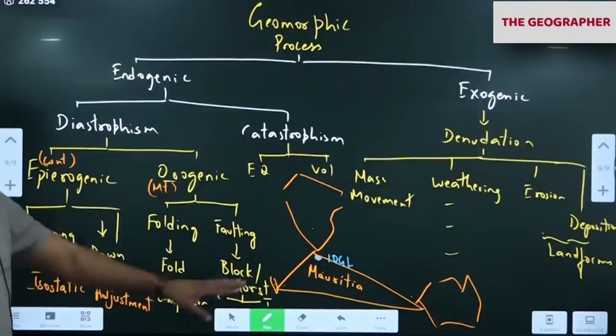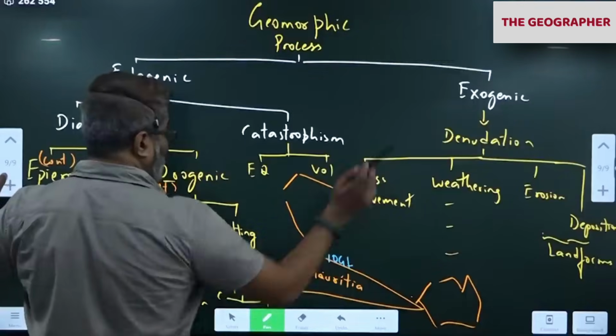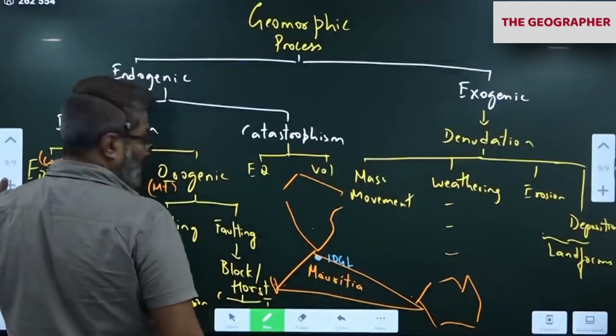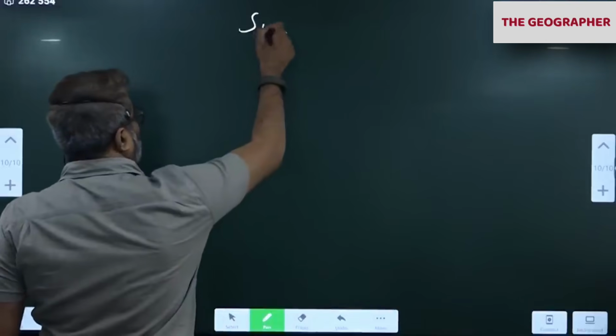This topic is important. So geomorphic processes we have covered. Next, give the heading soil. Let's complete soil and then come back. Landforms we will cover after soil.